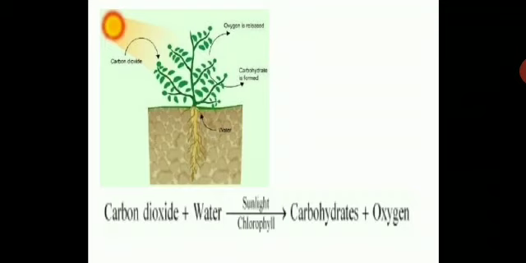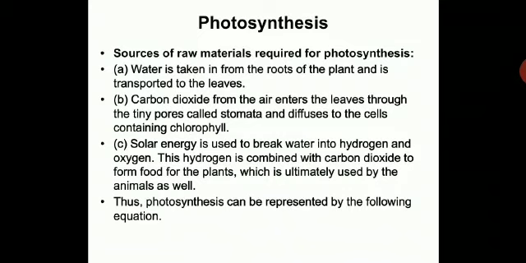It takes water from the soil. This is how photosynthesis takes place, and the equation for photosynthesis is carbon dioxide plus water, in the presence of sunlight and chlorophyll, gives carbohydrates and oxygen. So you have to draw this diagram in your notebook.